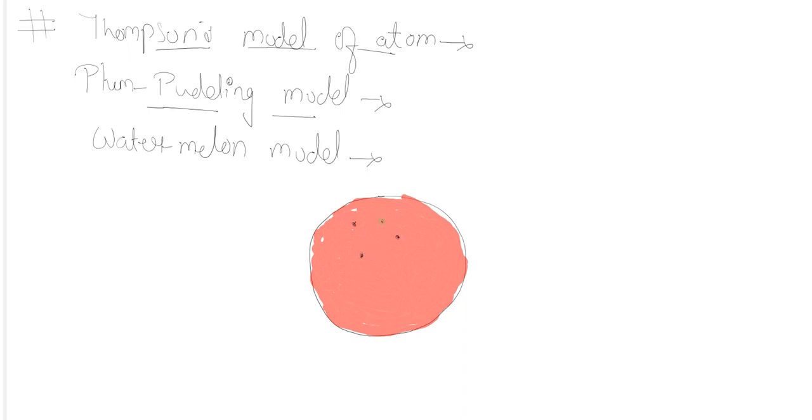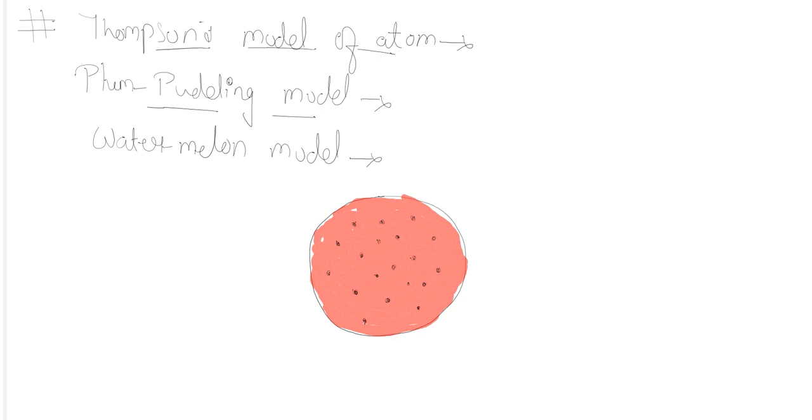The seeds do not have any definite position in the watermelon. They can be situated at any part of the watermelon. Everybody has eaten watermelon, and this is the summer season, the season for watermelon.